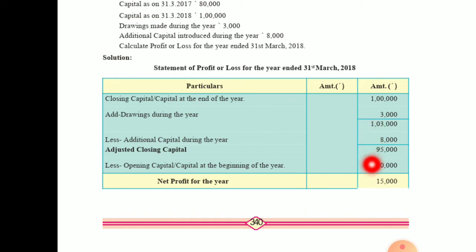Now when your adjusted closing capital is more than the capital at the beginning of the year, that means you are having a profit. Okay, that is your net profit for the year, 15,000, because